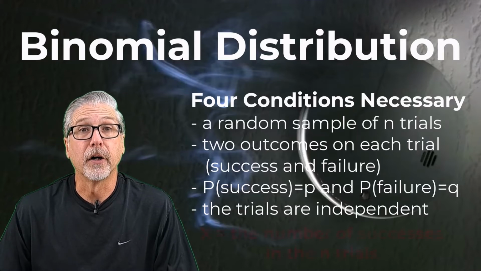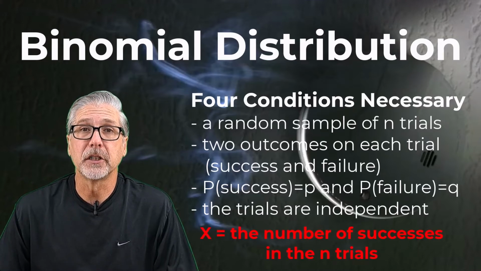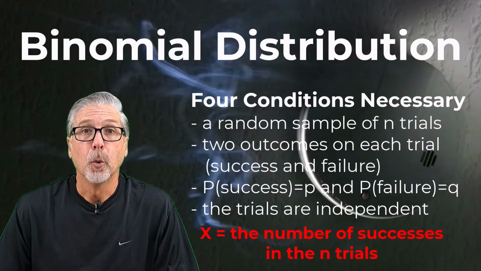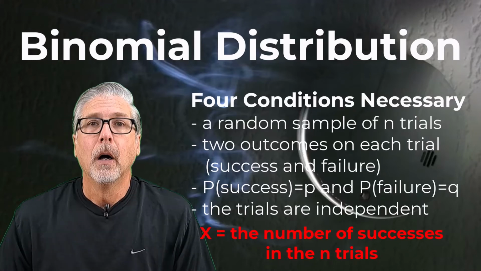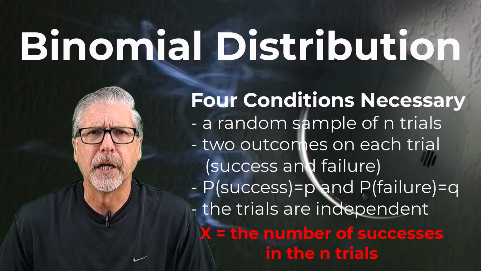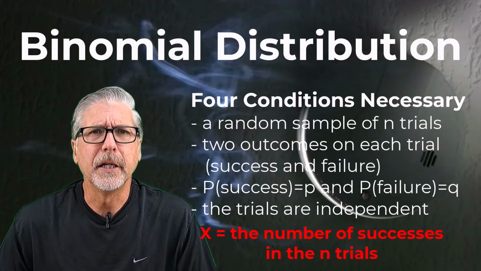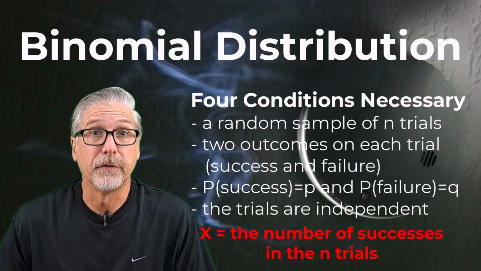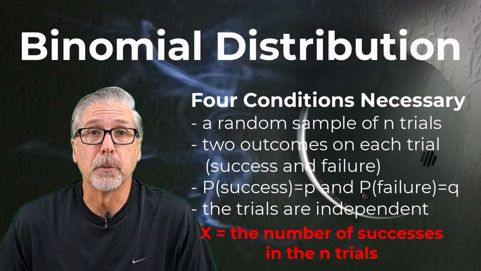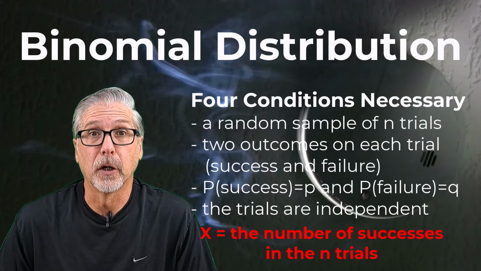We define a random variable x to be the number of successes in the n trials. We'll then call that random variable x a binomial with values of n and p. Okay, that was a lot. Take a moment, catch your breath, and let me give you an example to help explain how all this stuff fits together. Let's take a look back at the smoke detectors that my firefighter friends were talking about.